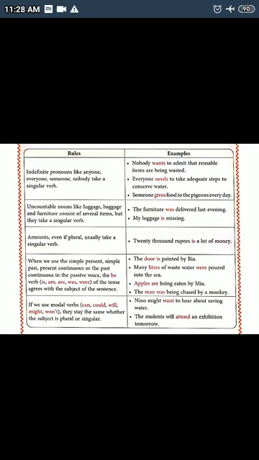Many liters of wastewater were poured into the sea. So we see that in the passive voice, the be verb of the tense agrees with the subject.